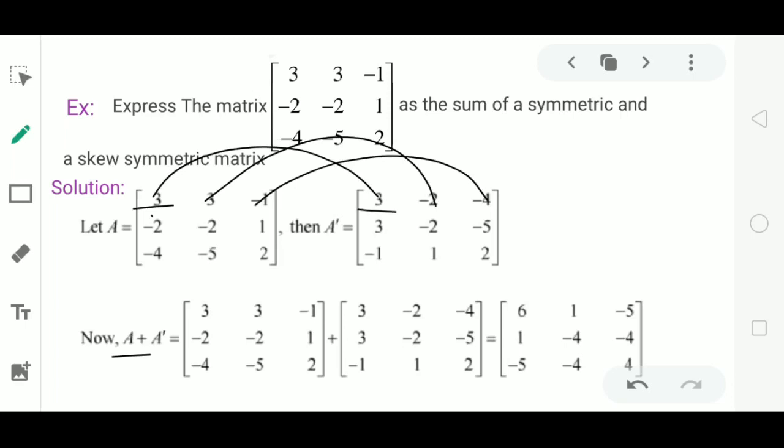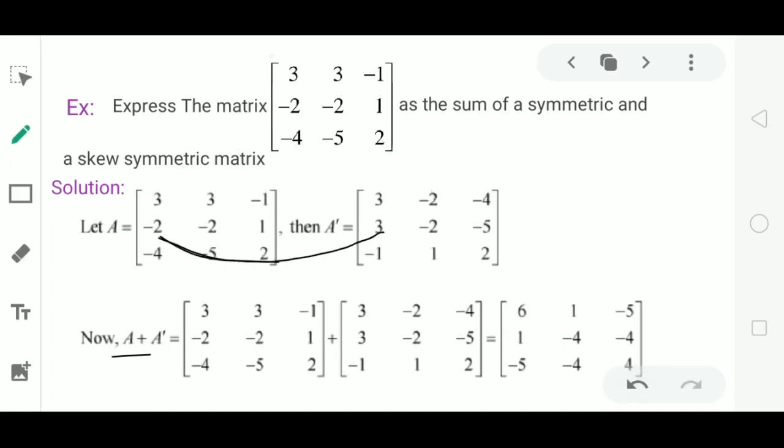3 plus 3 is 6. 3 plus of minus 2 is 1. Minus 1 plus of minus 4 is minus 5. These are the elements of the first row of A plus A dash. For the second row: minus 2 plus 3 is 1, minus 2 minus 2 is minus 4, 1 plus of minus 5 is minus 4.